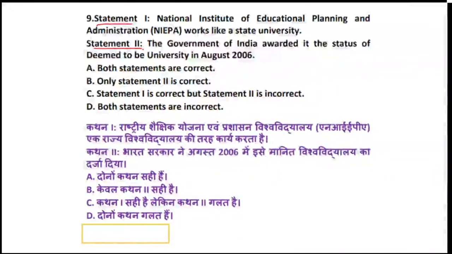The Government of India awarded it the status of deemed to be university in August 2006, but it works like a central university and not like a state university, and hence statement 1 was wrong.